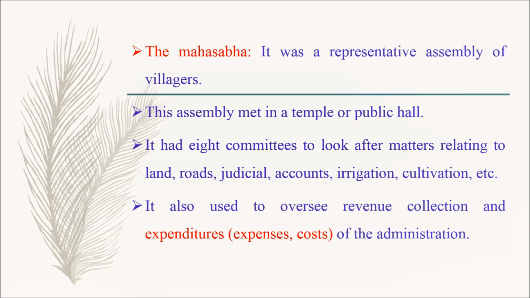It was a representative assembly of villages. This assembly met in a temple or public hall. It had 8 committees to look after matters relating to land, roads, judicial, accounts, irrigation, cultivation, etc. It also used to oversee revenue collection and expenditures of the administration. Here, expenditures means expenses or cost of the administration.